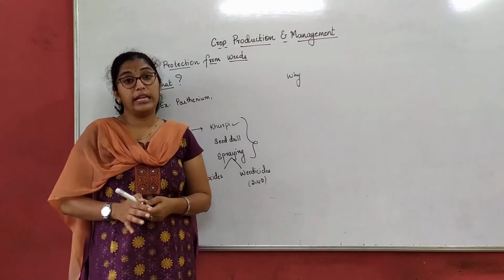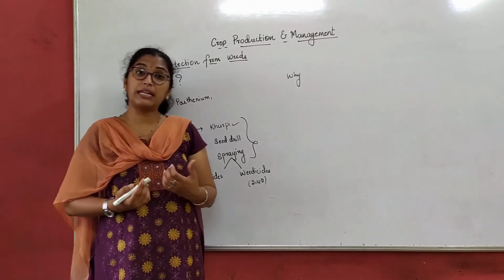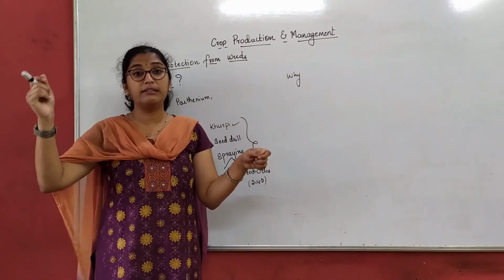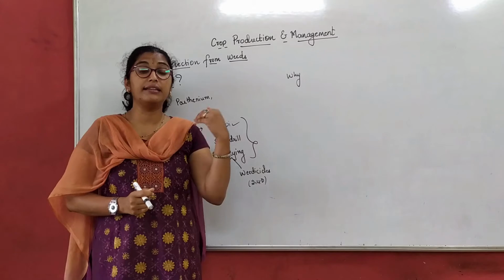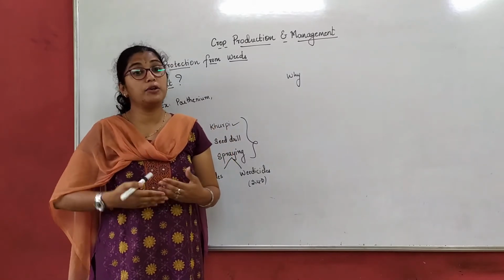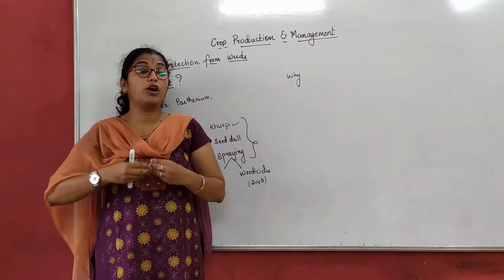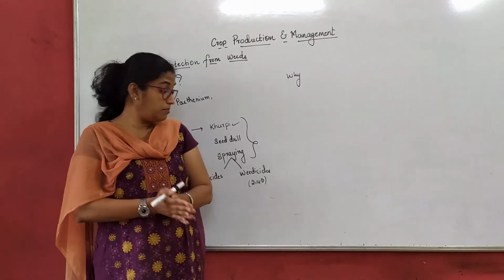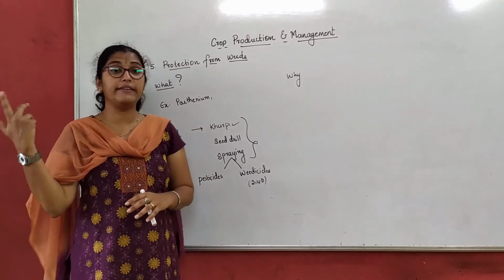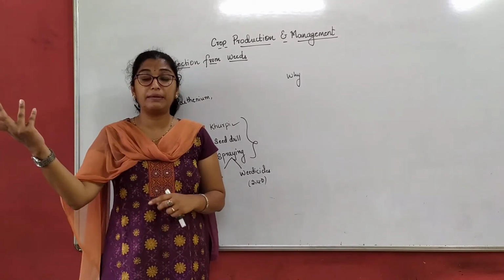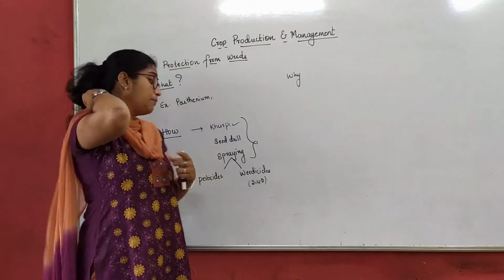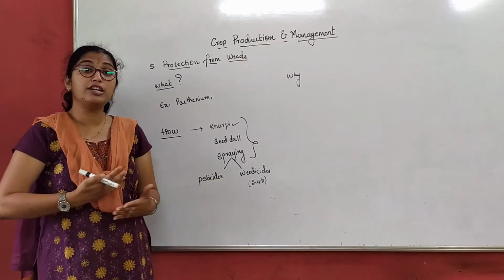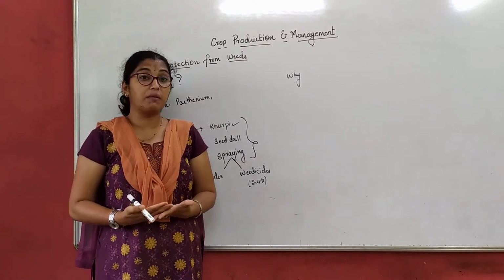Now when we are not well, we go to a doctor. The doctor will not prescribe the same medication for everybody, from a baby to an adult or an old person, right? Depending upon the age group, the disease, and what medications are to be given so that the person can get cured, he will prescribe. Similarly here, you cannot just choose any weedicide or pesticide and start spraying it. It depends on what type of crop it is. What type of weedicide or pesticide should be used will be known better by a farmer.